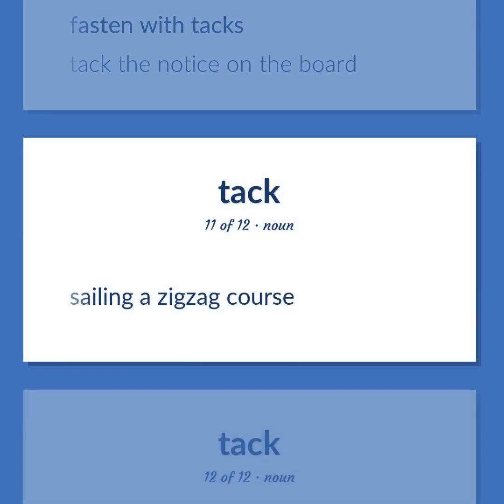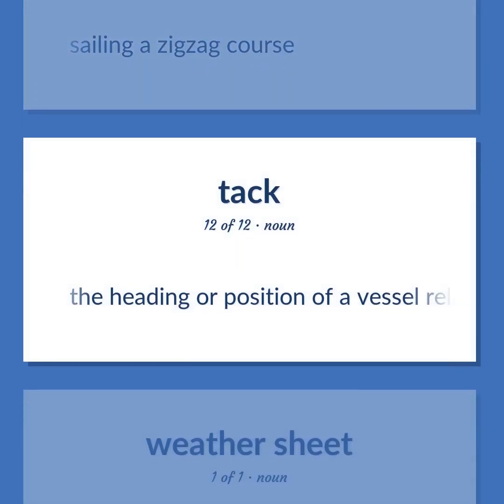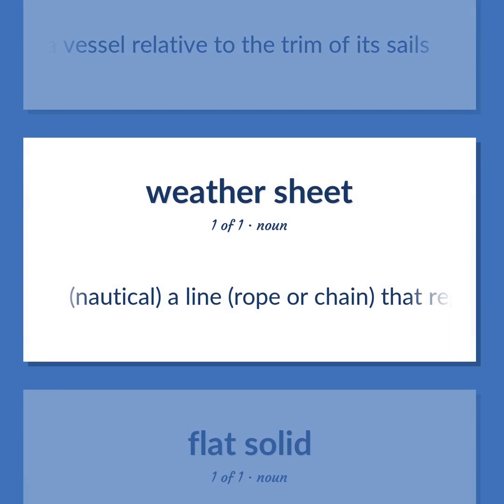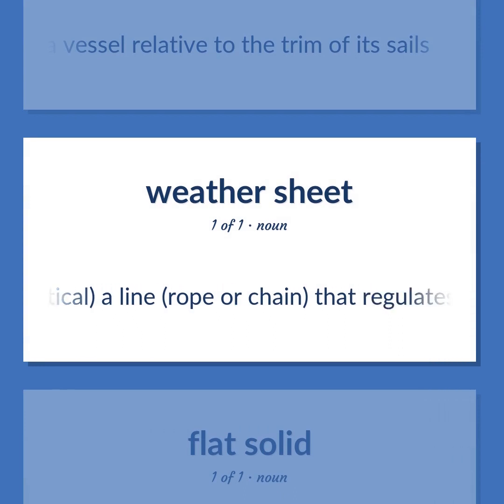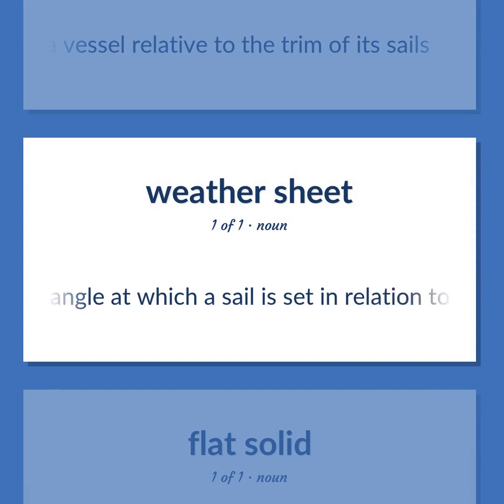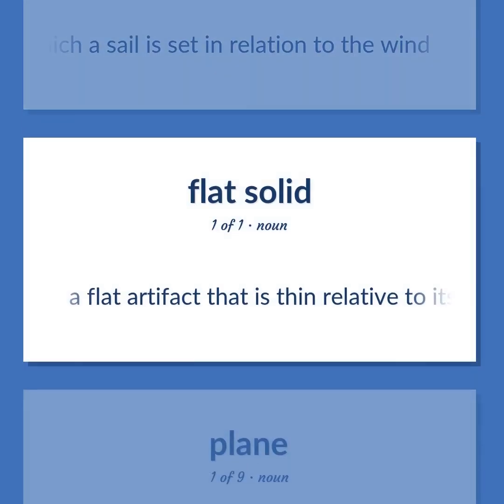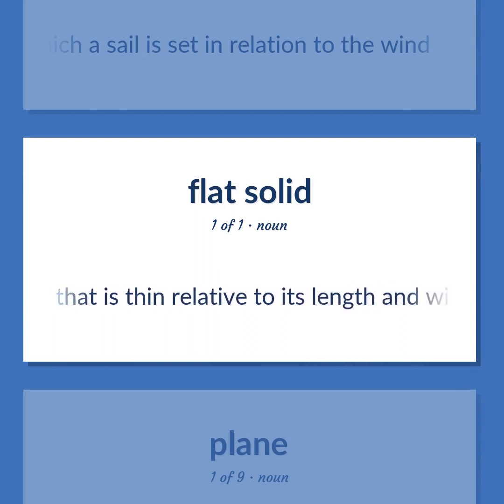Sailing a zigzag course. The heading or position of a vessel relative to the trim of its sails. Nautical, a line, rope or chain, that regulates the angle at which a sail is set in relation to the wind. A flat artifact that is thin relative to its length and width.